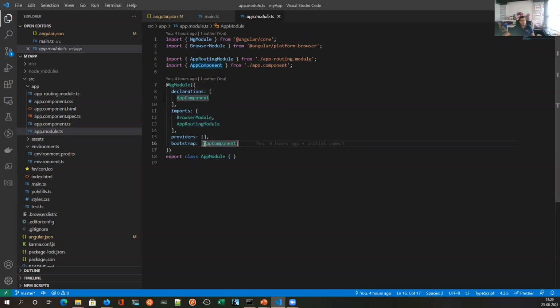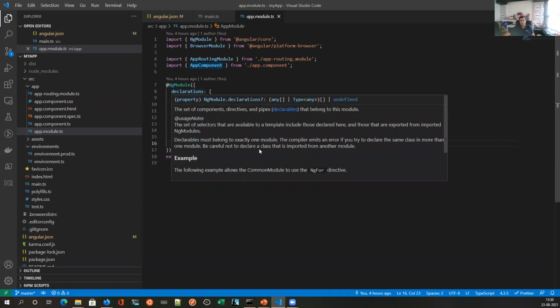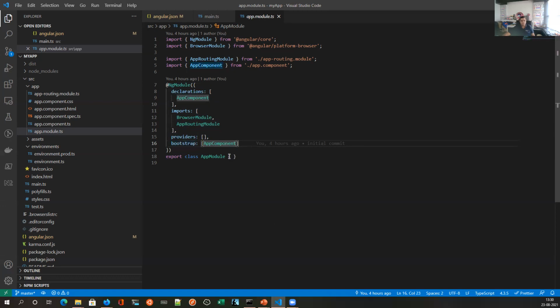Within the decorator, we have specified to bootstrap the app component first. That way, when the app component is started, everything will work accordingly. You can specify multiple bootstrap components also; it is not necessary that only one component be defined. So this is how an Angular module works.